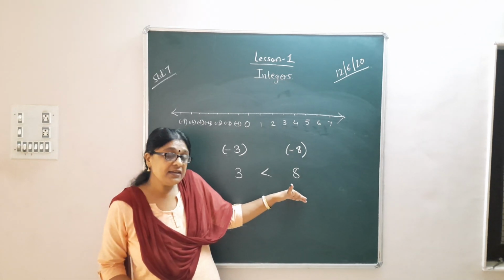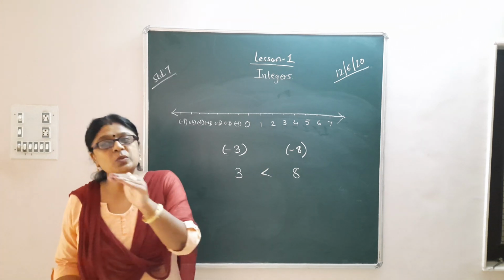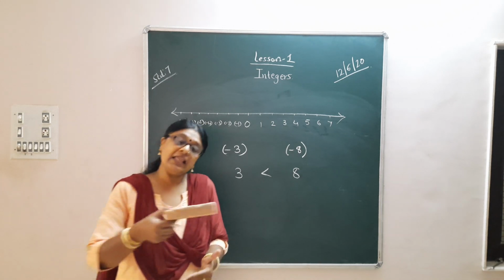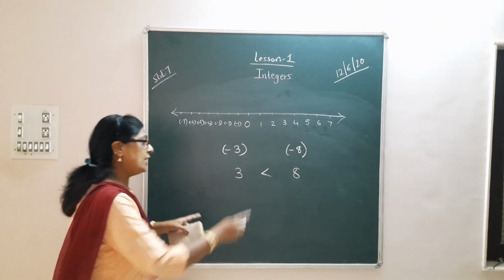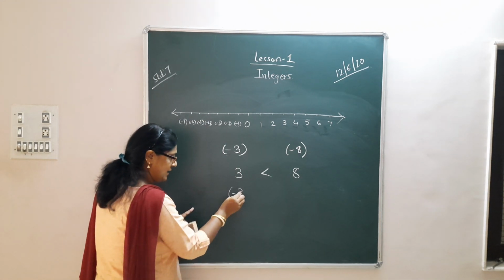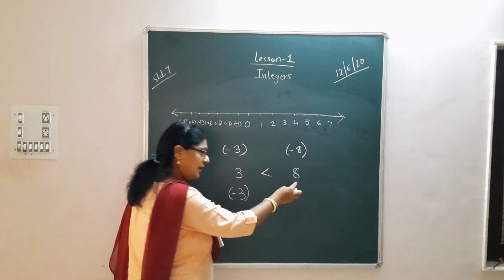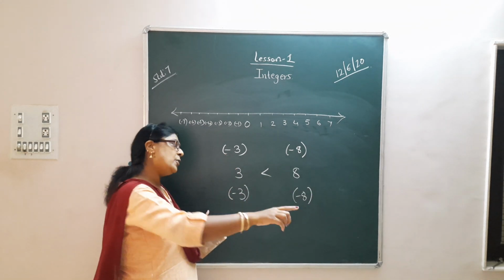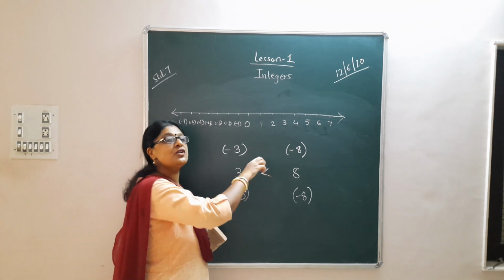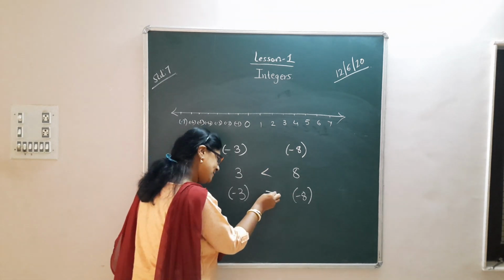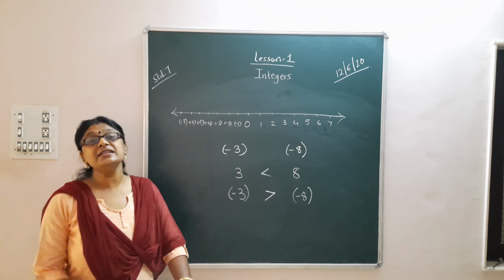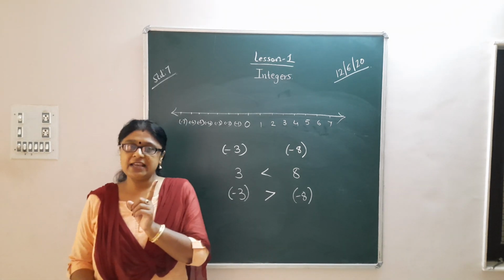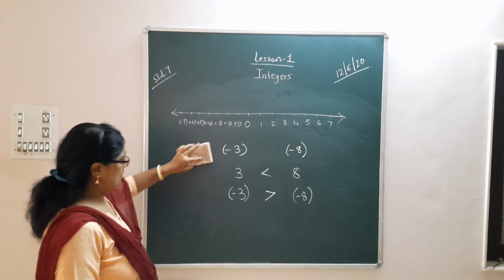Now instead of 3, if I take minus 3, and instead of 8, minus 8, then the decision is opposite. What is the opposite of less than? Greater than. So minus 3 is greater than minus 8. Did I get you? Okay. Again.